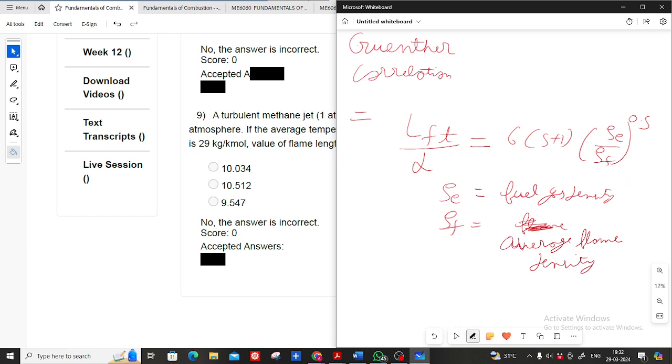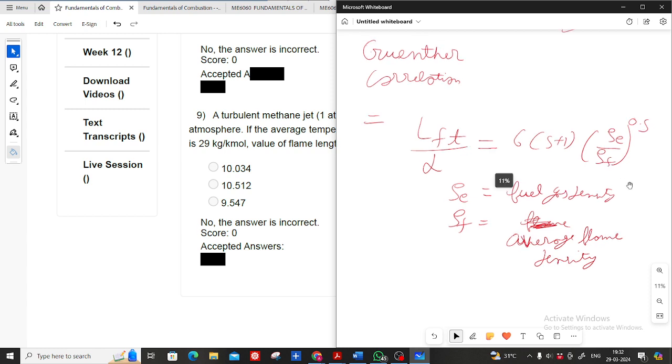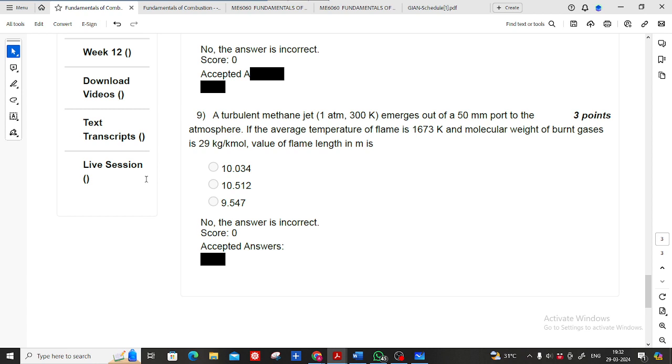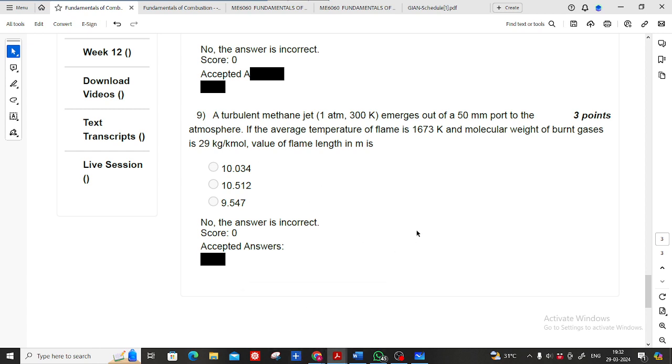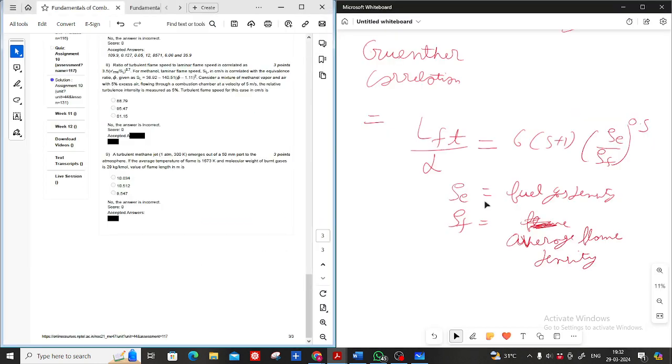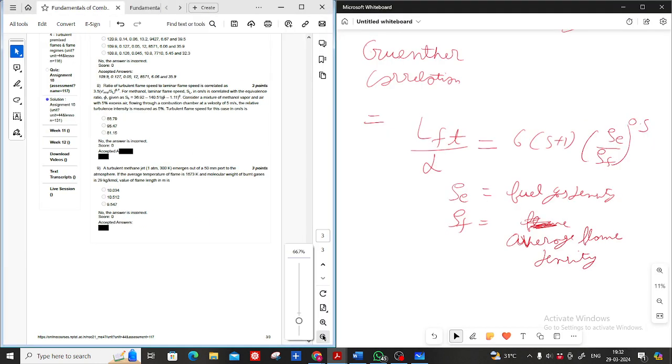Sir, please minimize that whiteboard. Data is not visible. Okay, okay. Basically, I want everyone to see this correlation.